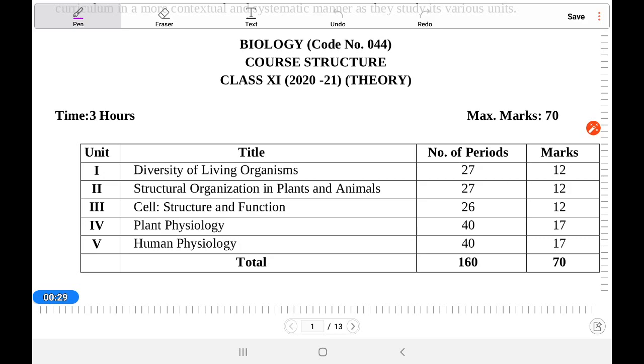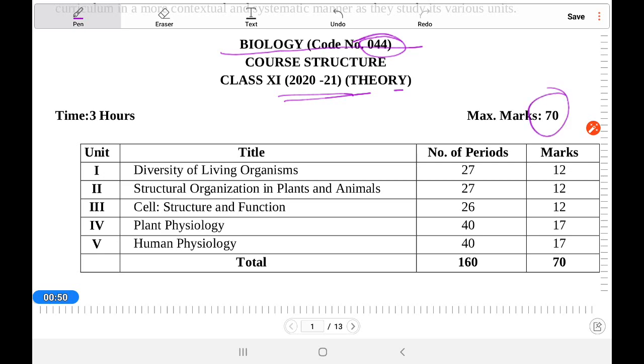Here we have to know the syllabus and the course structure at first. Look at here, this is biology, code S044, and this is the new syllabus for you, 2021 theory.